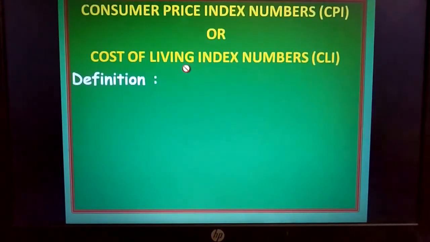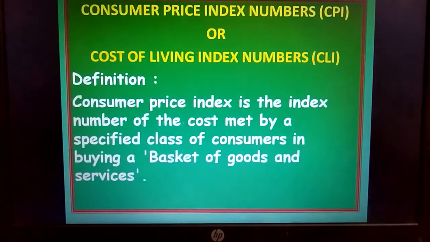So what is the meaning and definition of consumer price index numbers or cost of living index numbers? As the names itself tell, the definition is very much familiar to our day-to-day life. The definition is: consumer price index is the index number of the cost met by specified class of consumers in buying a basket of goods and services.